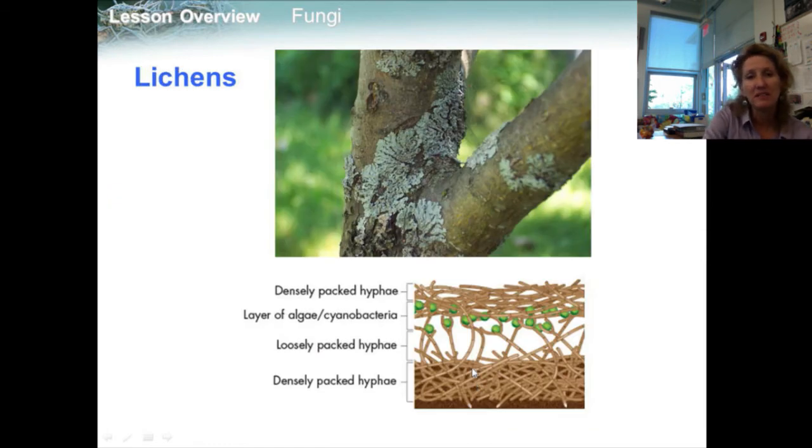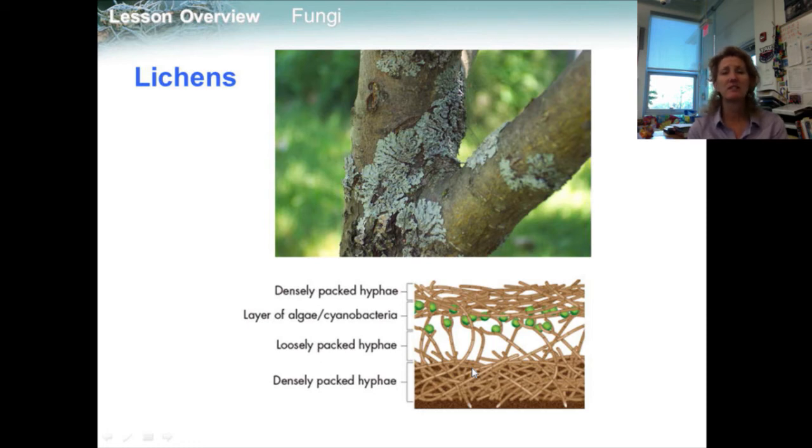A lichen is a symbiotic association between a fungus and a photosynthetic organism. The photosynthetic organism is either green algae or cyanobacteria or both. The protective upper surface of a lichen is made up of densely packed fungal hyphae. Below this protective upper surface are layers of green algae or cyanobacteria and loosely woven hyphae. The bottom layer contains small projections that attach the lichen to a rock or a tree.